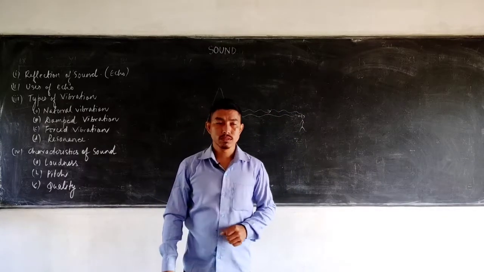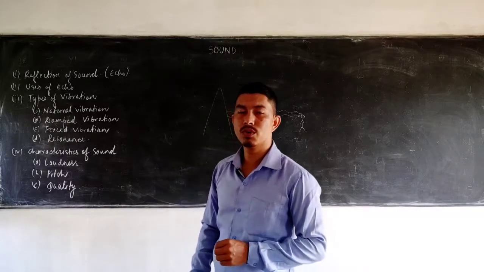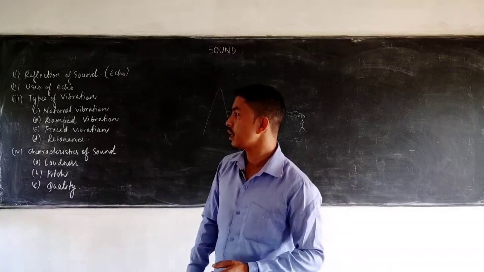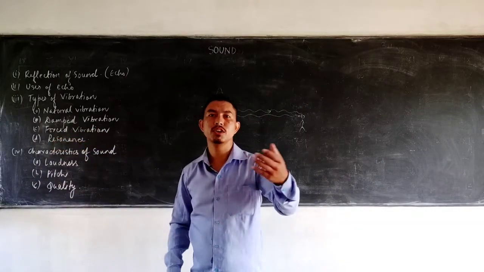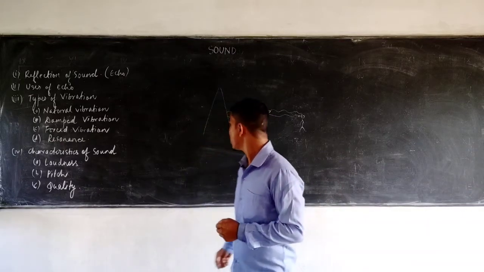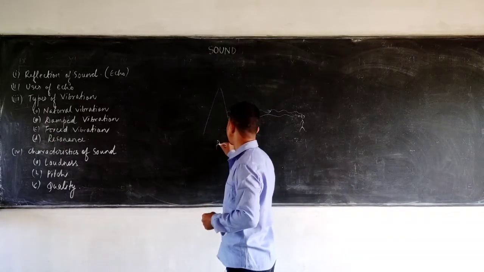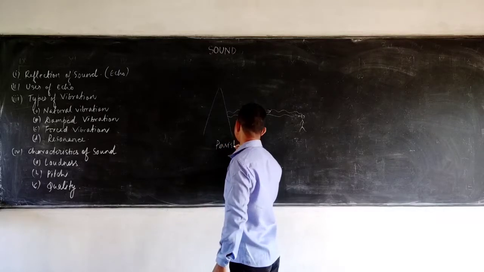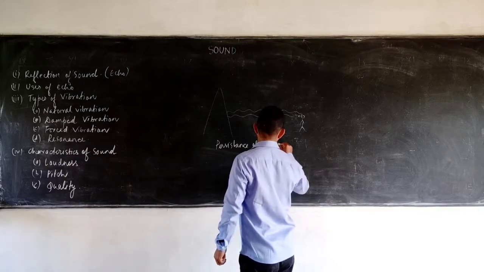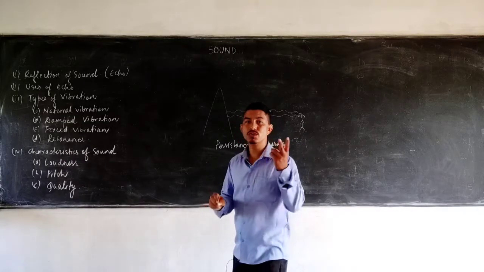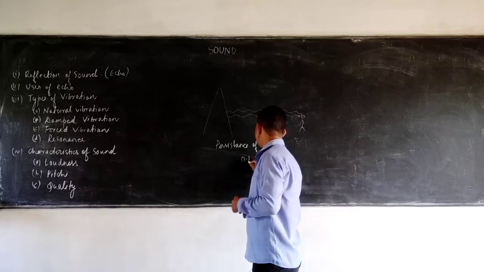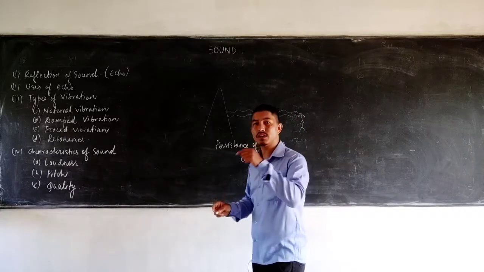Now there are certain conditions to hear an echo. You must be thinking that in a room, or if you are standing in front of a wall and speaking, we do not hear an echo. It is because of something known as the persistence of hearing, which means that if two sounds reach our ears in an interval of less than 0.1 second, then we hear only the first sound.